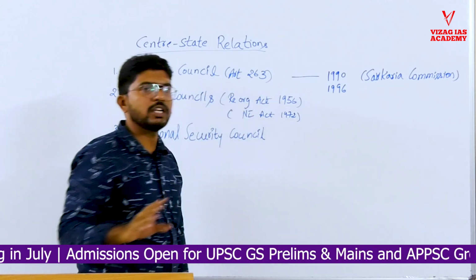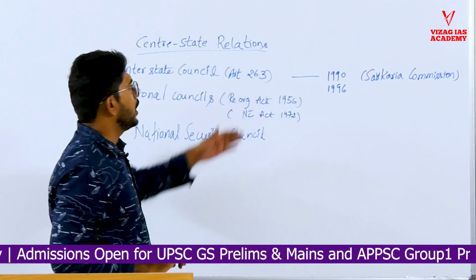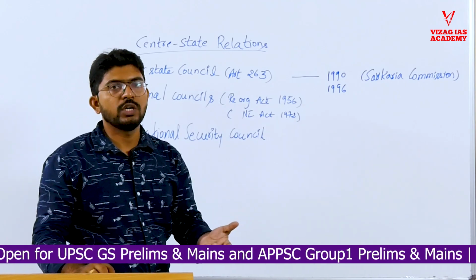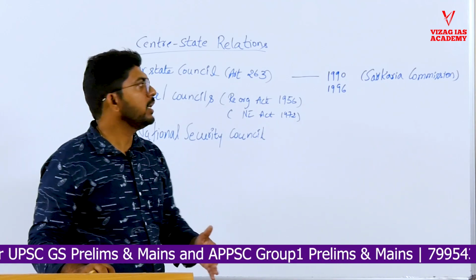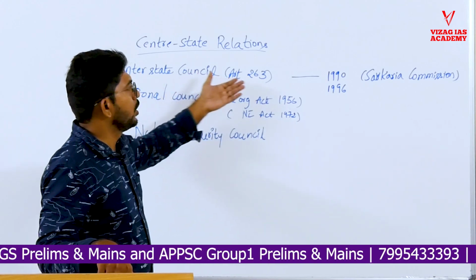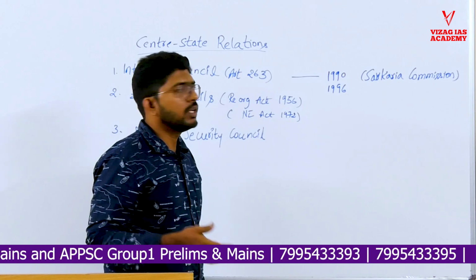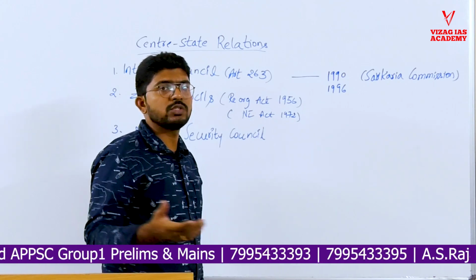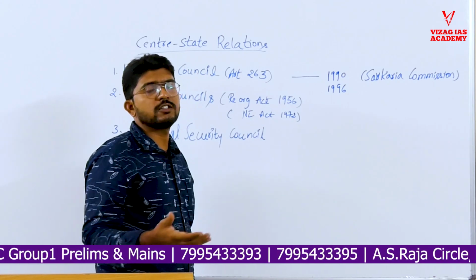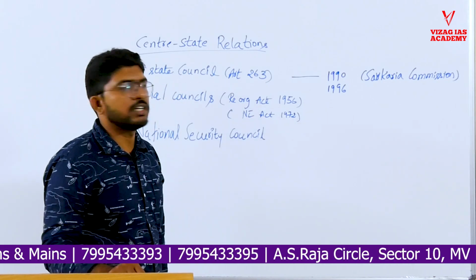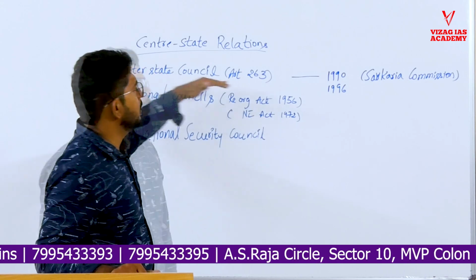For one who has read Polity Lakshmi at least once, initially there was too much news about sharing of waters, that is Article 262, interstate water disputes. Similarly, the interstate council was also in the news about cooperative federalism. Whenever you read about cooperative federalism or the GST council, look at the other alternative mechanisms provided by the constitution for cooperation between center and states. So this is also part of that coordination.